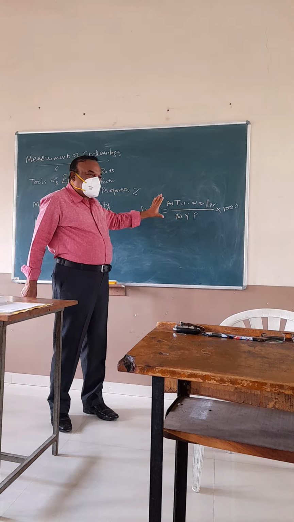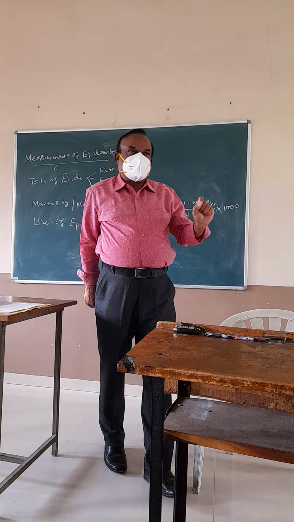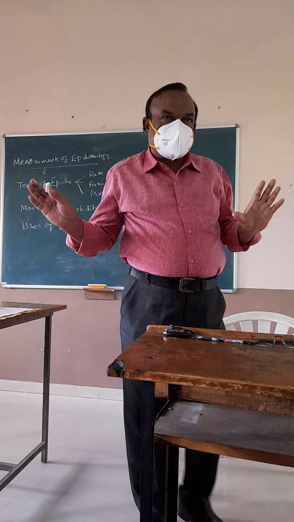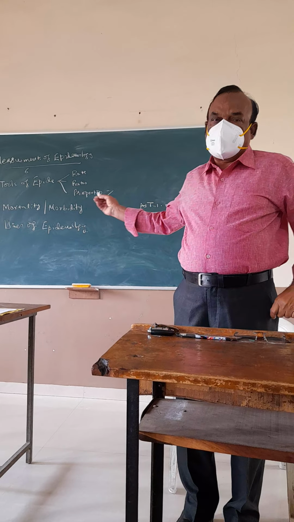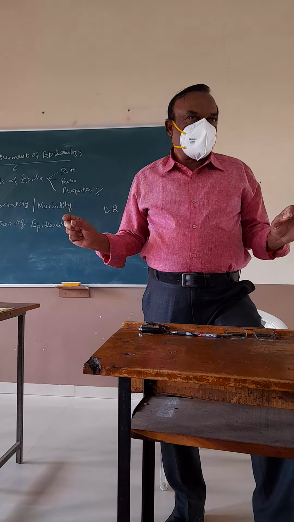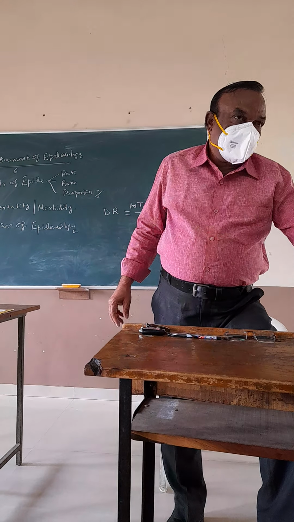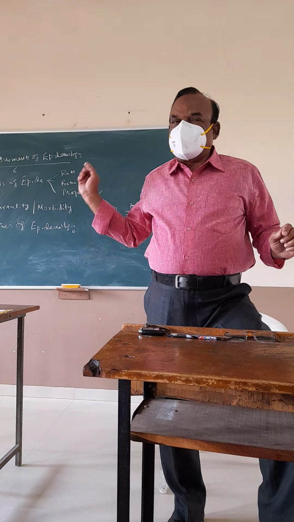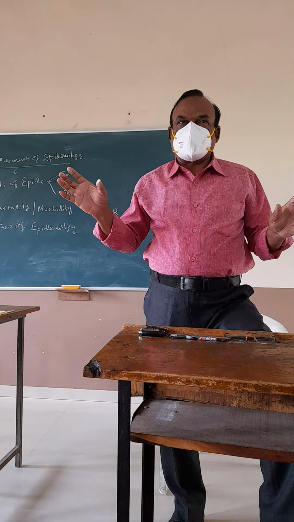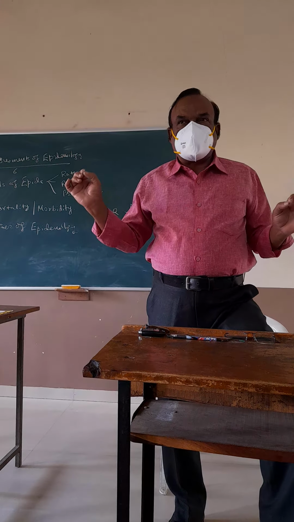Unstandardized death rate means there are no standards given by this formula. Then what is standardized death rate? There are some standards which are causing the death. Third is the specific death rate.